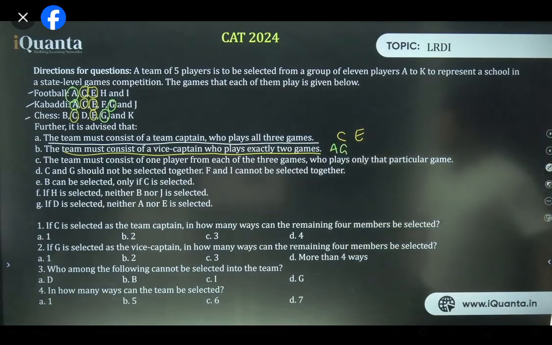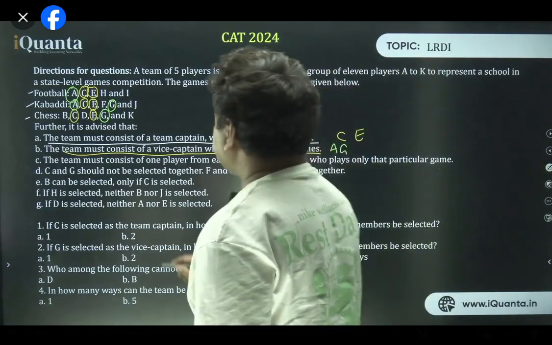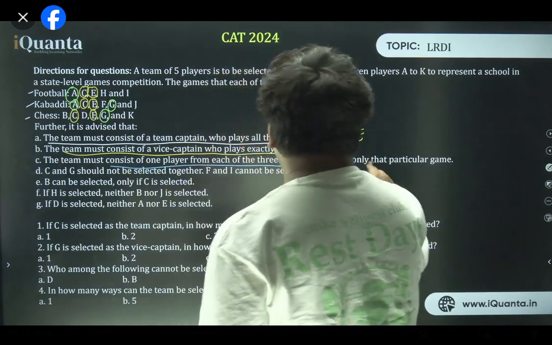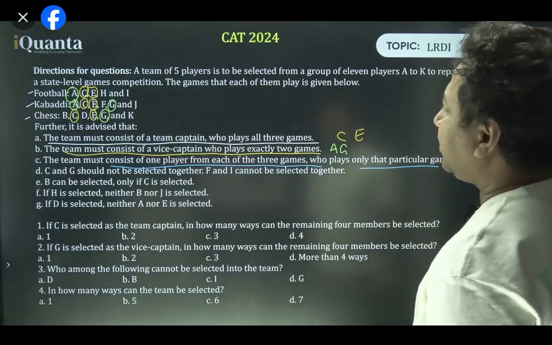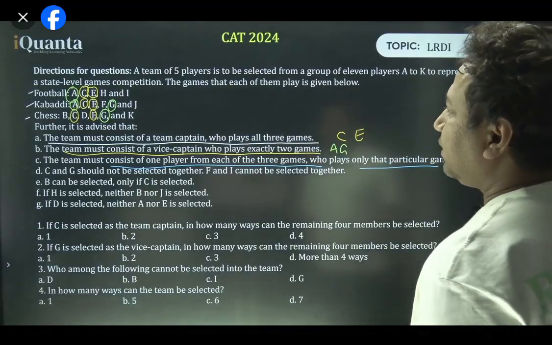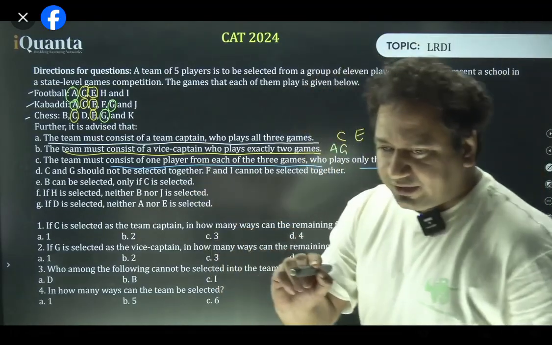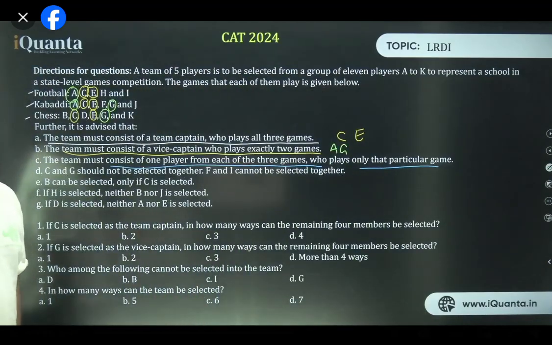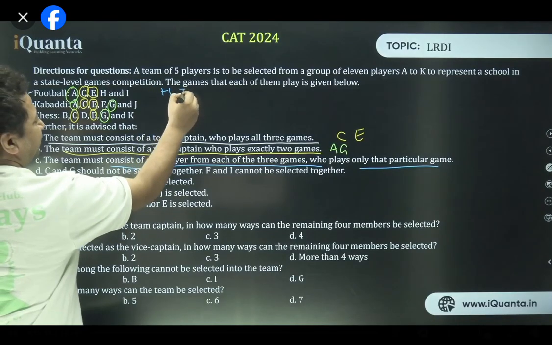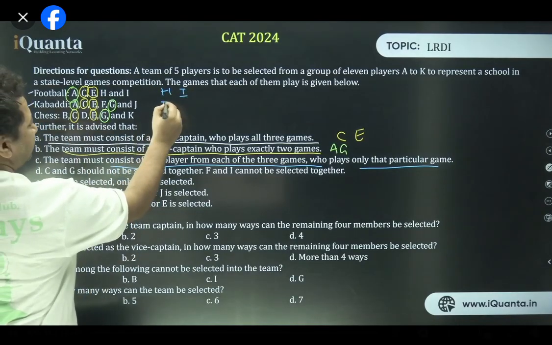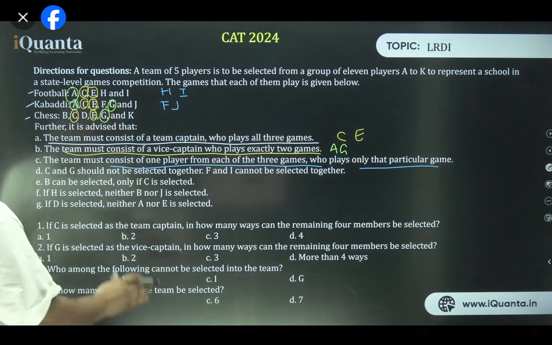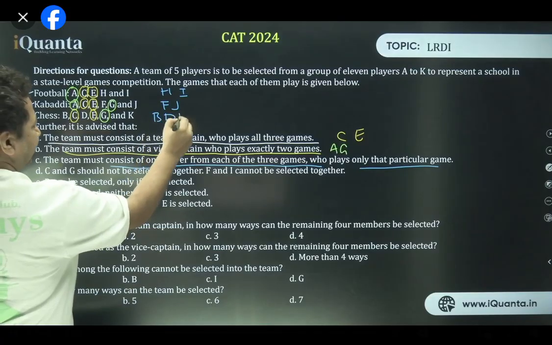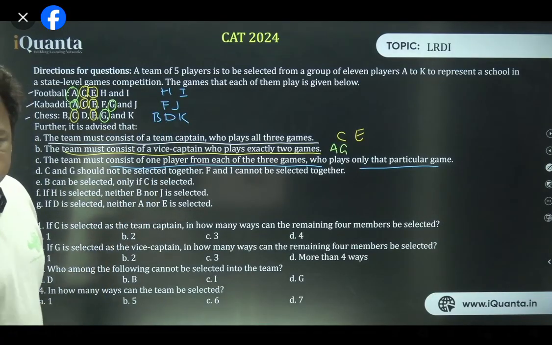Clear? Okay. Now, the team must consist of 1 player from each of the 3 games who plays only that particular game. So who are playing only that particular game? For football, I'm writing with the blue ink so that you don't get confused. Shubham, I'll come to that. To make the table, we have to first of all write these things. So H and I are playing football only. F and J are playing kabaddi only. B, D, K are playing chess only. All right. These things are sorted.